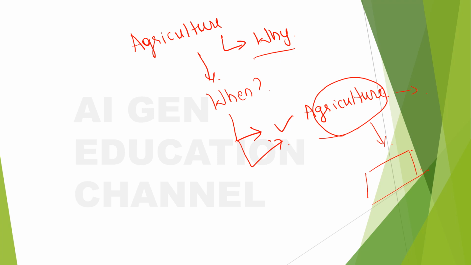So at that time, the importance I have already mentioned, but now why is it important to understand agriculture? It is because it is giving us food security, right? What is it? Food security. That is, if we won't have enough food crops for us, then we'll have to depend on other nations for the food.